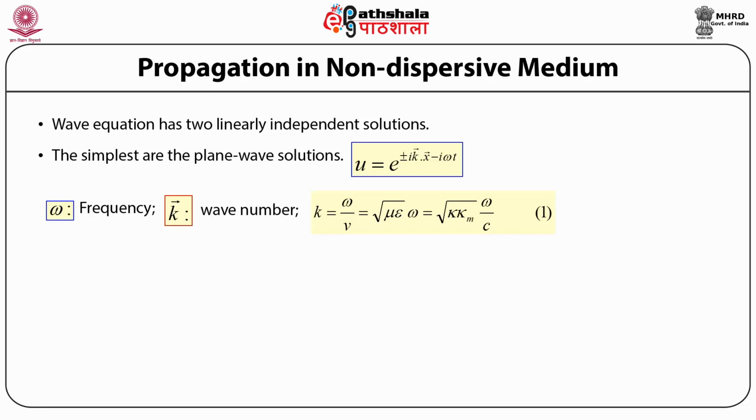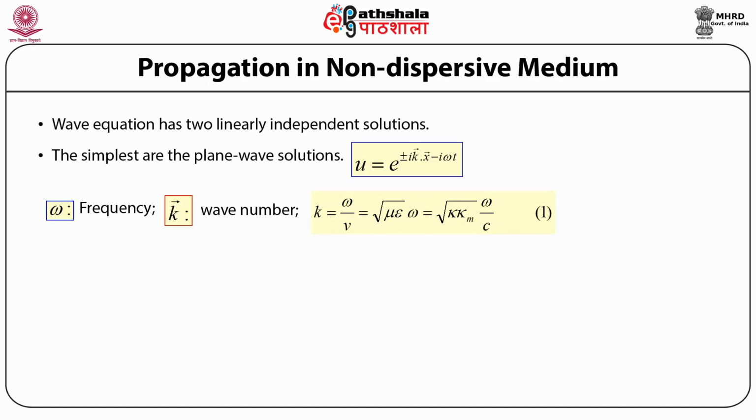And if we are considering a non-dispersive medium, then the relation between the angular frequency omega, the wave number k, and the velocity of the electromagnetic wave in the material medium is given by k is equal to omega by v, and this can then be written as equal to under root of mu times epsilon times omega.